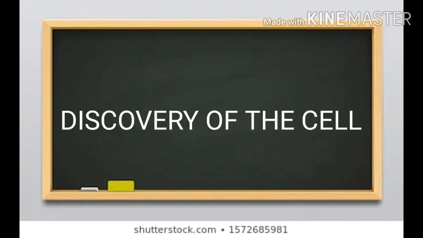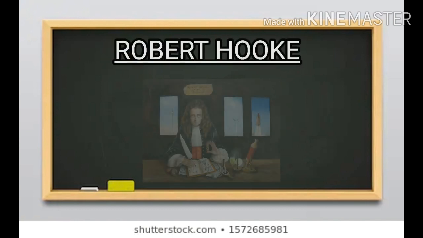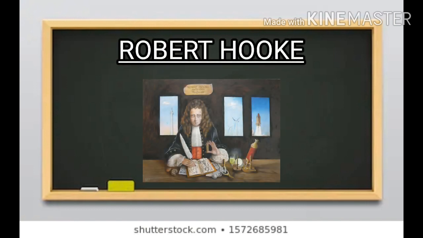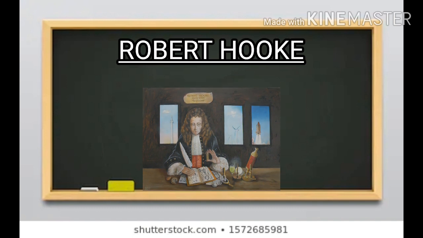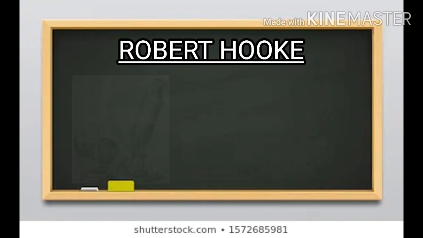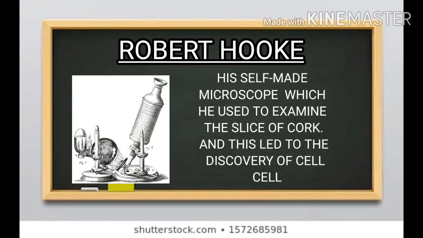Now, the discovery of the cell is an extremely interesting story. A British scientist, Robert Hooke, in 1665 was experimenting on a cork. Upon putting it under the microscope, he saw cellula, or the rooms in which the monks lived in a monastery. So this is how he coined the term cell.